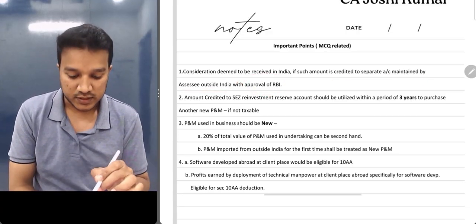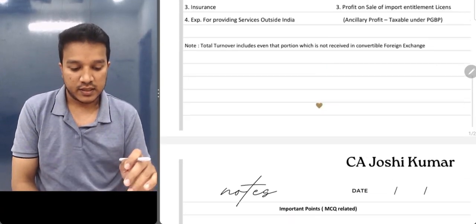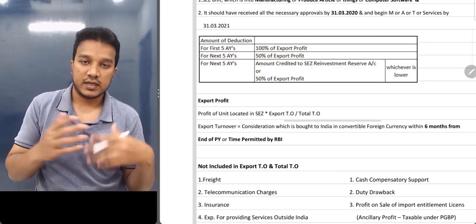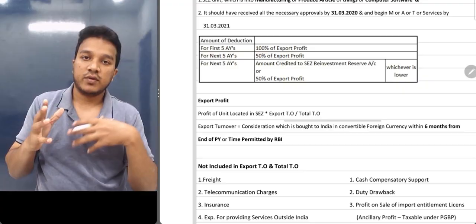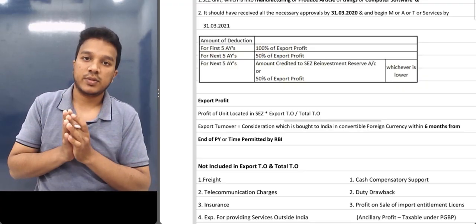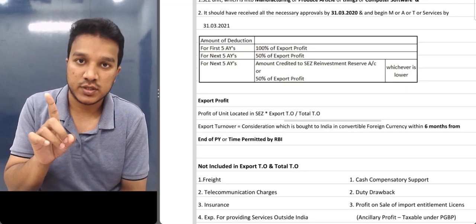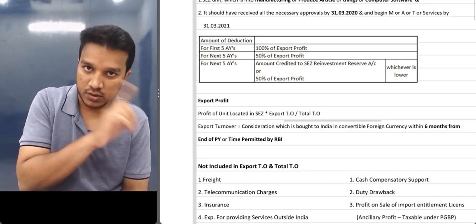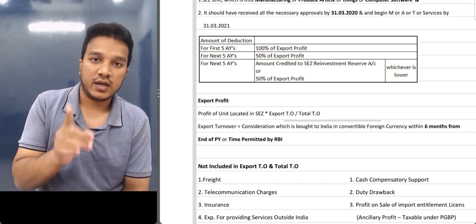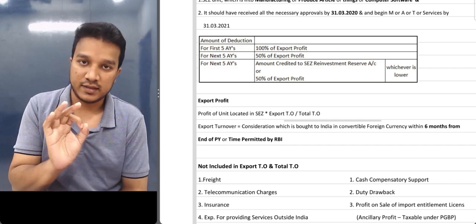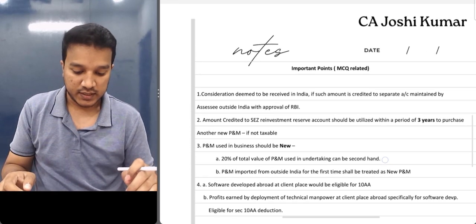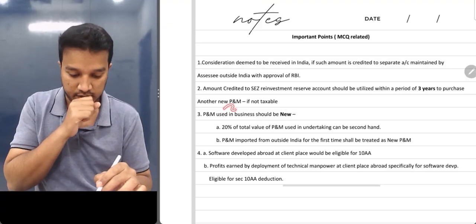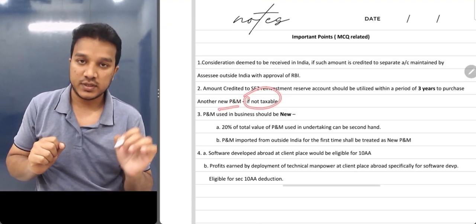Done. Next, amount credited in, see here we are saying whatever you are reinvesting from your profits, SEZ reinvestment reserve account, whatever you are putting in this reserve, that should be utilized to purchase a new plant and machinery within 3 years. Okay, if you are not utilizing to purchase a new plant and machinery within 3 years, that amount will become taxable. Clear? Chalo. That is your second point. You should purchase within 3 years another new plant and machinery. If not, that becomes taxable.